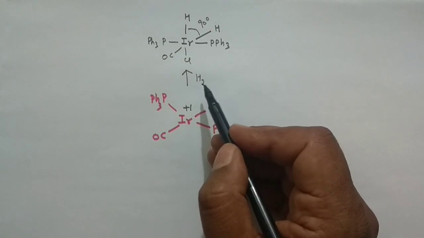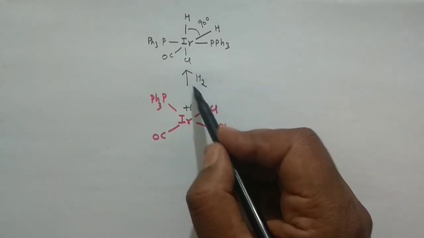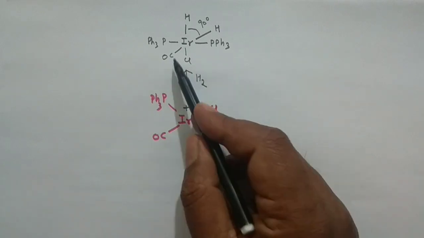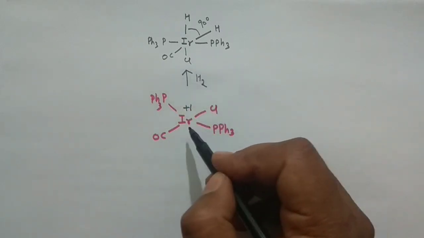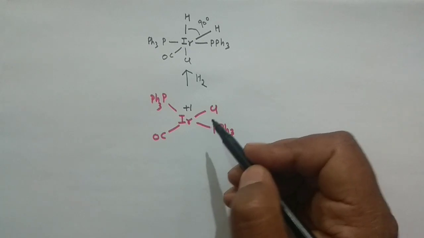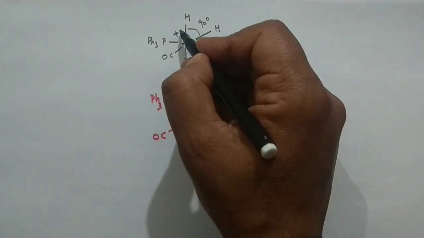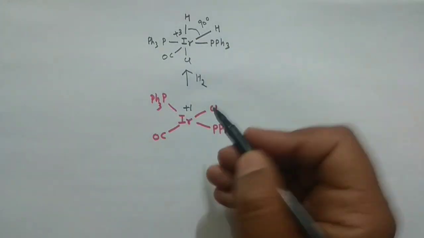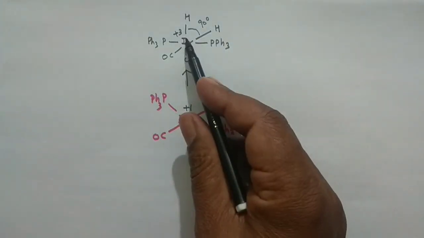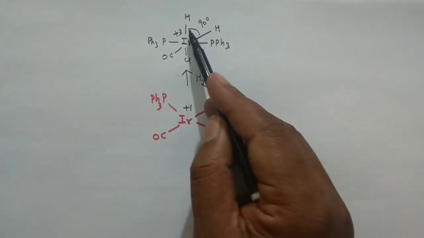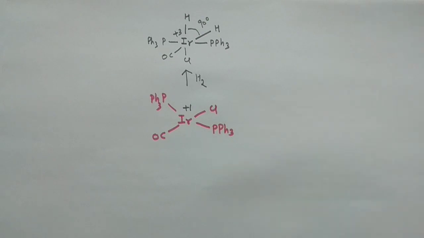Whenever you are doing oxidative addition with non-polar molecules, then your chlorine and the carbonyl would be cis in the product, however they were trans in the starting material. And of course in that case your iridium would have the +3 oxidation state. So there is an increase in the oxidation state by 2 units, an increase in the coordination number by 2 units, and we obtain the cis geometry of the product.